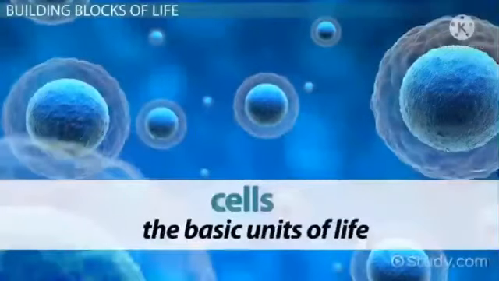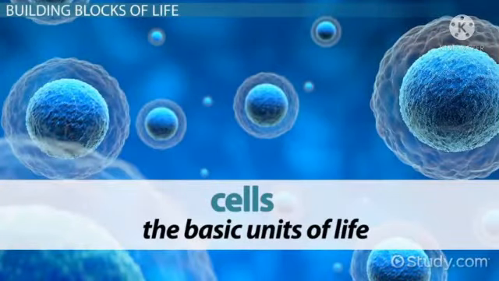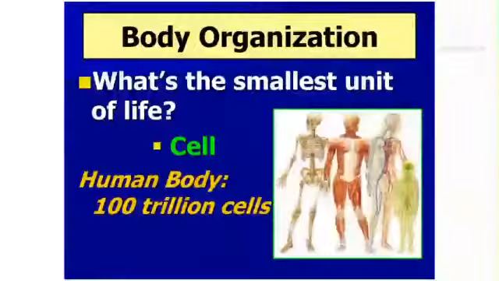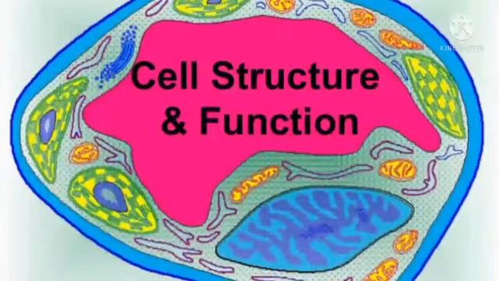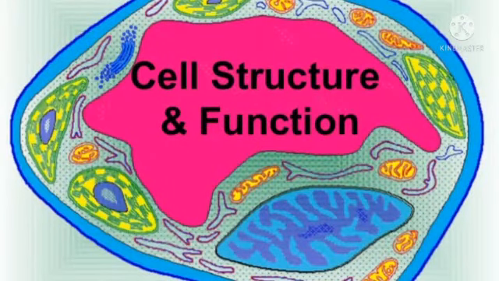Cell is often referred as structural and functional unit of living organisms. The reason is that the cell is the smallest unit of body and directly or indirectly it is responsible for functions also.